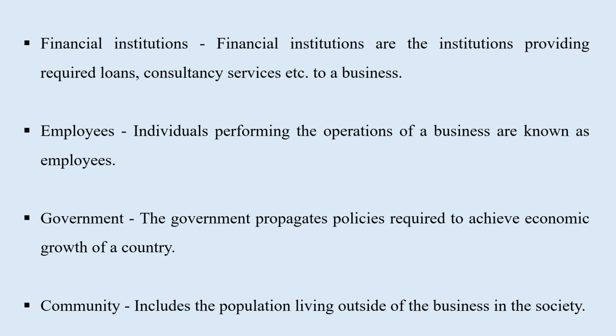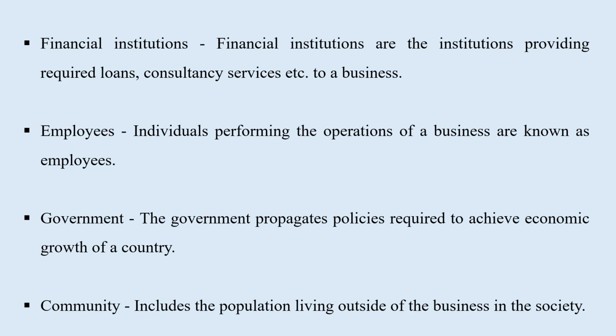Government. The government propagates policies required to achieve economic growth of a country. So what is government? Government is the institution which makes the policies to achieve the economic growth of a country. They make different policies to regulate the businesses. So that is what we call as government.